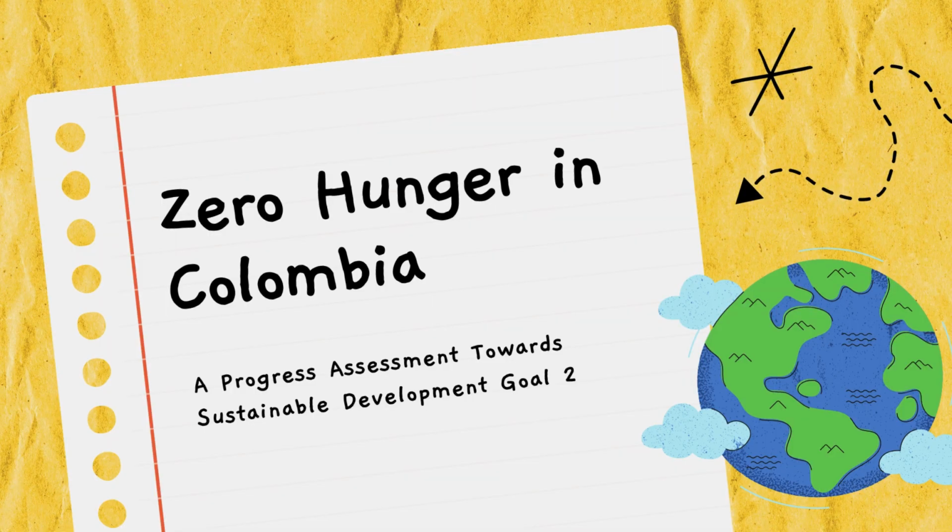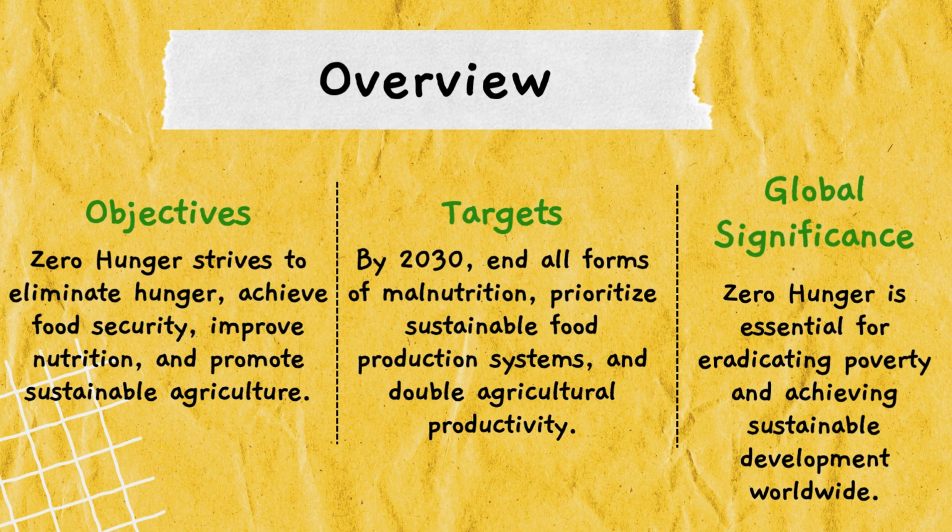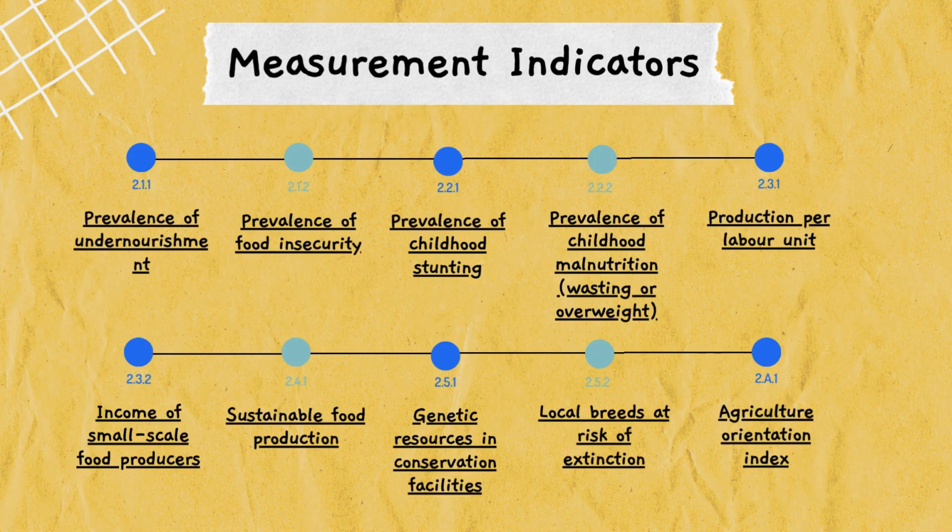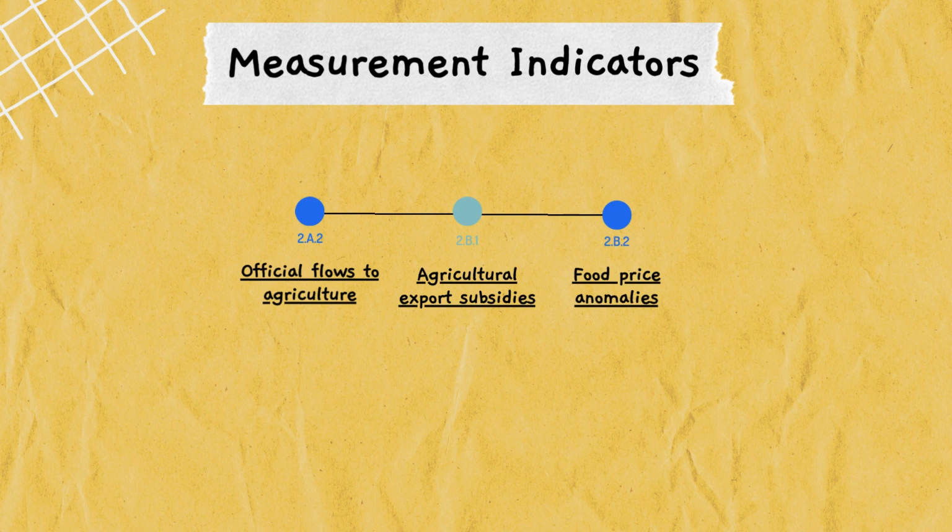We'll be exploring Colombia's strides towards achieving zero hunger, Sustainable Development Goal 2. By 2030, end all forms of malnutrition and double agricultural productivity. The global significance cannot be overstated. Achieving zero hunger is pivotal for eradicating poverty and is a cornerstone of sustainable development worldwide. This slide presents the key indicators we use to measure progress towards zero hunger.